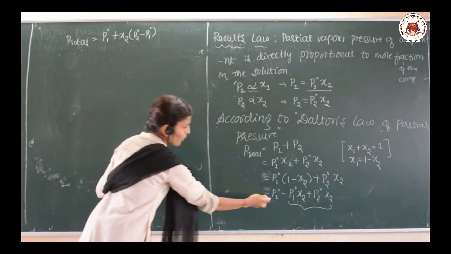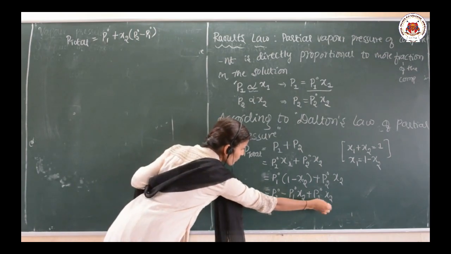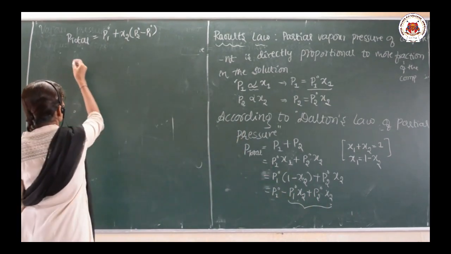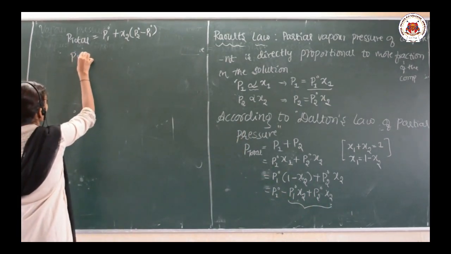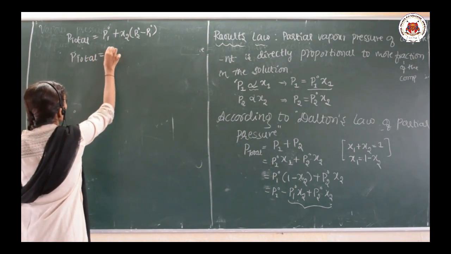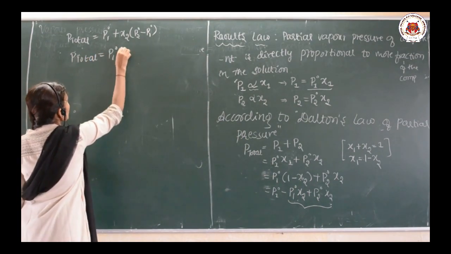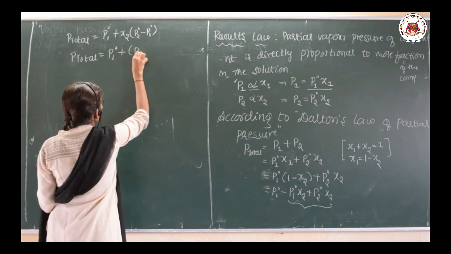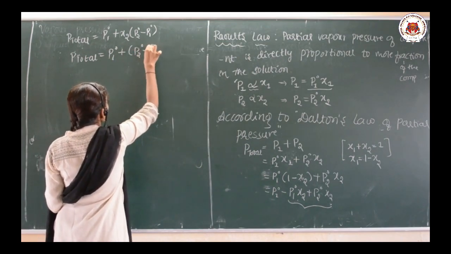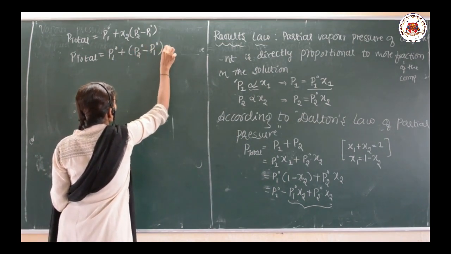So P1 naught keep as it is, in these two terms separate out the x2. So I can write P total is equal to P1 naught plus (P2 naught minus P1 naught) into x2.